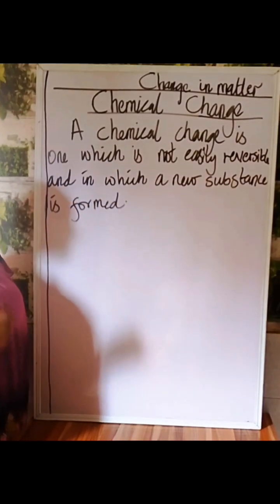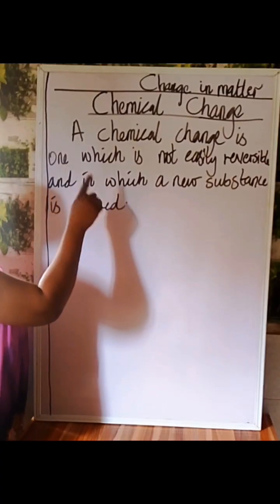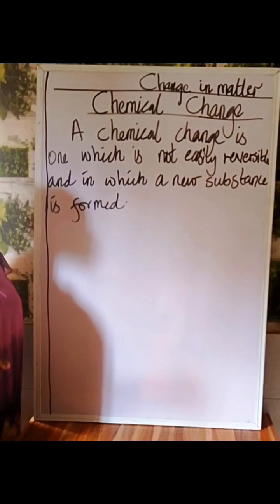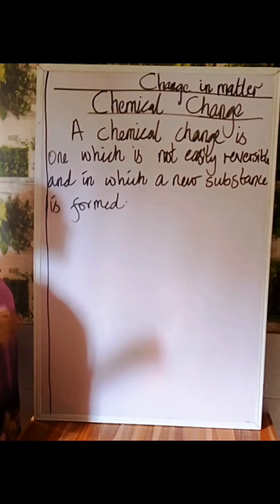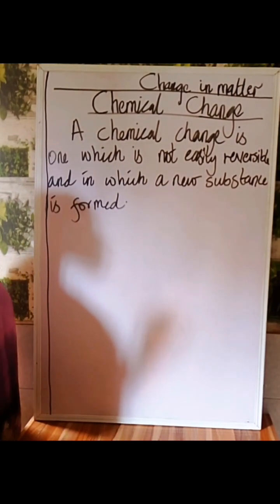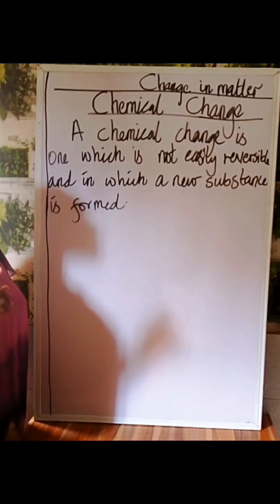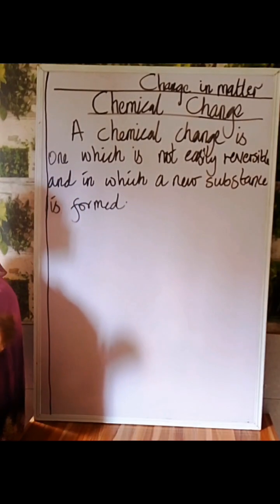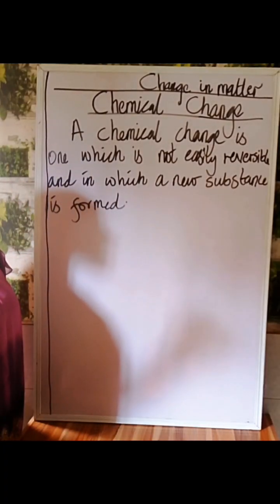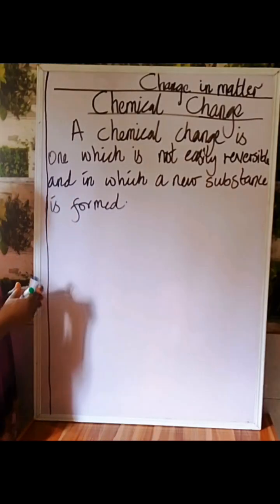What is chemical change? A chemical change is one which is not easily reversible and in which a new substance is formed. Have you seen it? In a chemical change, there must be a new substance formed and it is not easily reversible. Understand? So now let's talk about the characteristics of a chemical change. What are their characteristics?